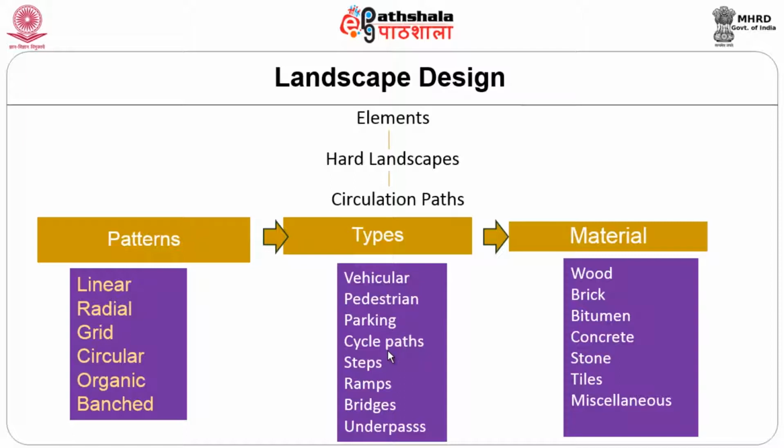We can use wood. Wood is a long lasting material, but it needs a certain amount of maintenance because it cannot withstand the frequent change of temperatures, like either hot sun and then frequent rains and everything. It needs to be protected with good preservatives. Brick, of course, we can use, and bitumen, which can be used for the roads.